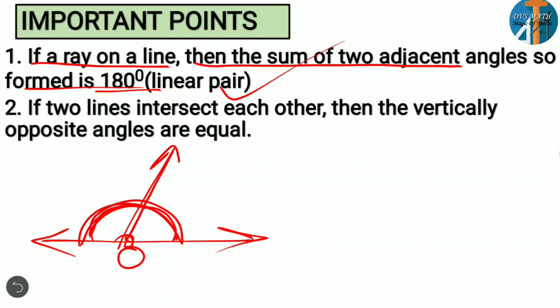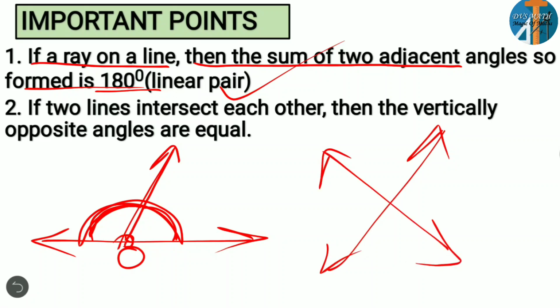Then the second point: if two lines intersect each other, then vertically opposite angles are equal. For example, here if we consider two lines like this, we have four angles, and these vertically opposite angles are equal. 1 is equal to 2 and 3 is equal to 4. So vertically opposite angles are equal. This is what you have to remember in this lesson.